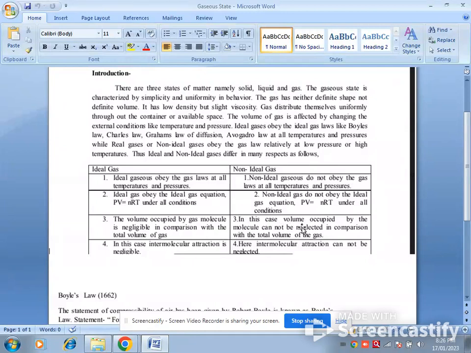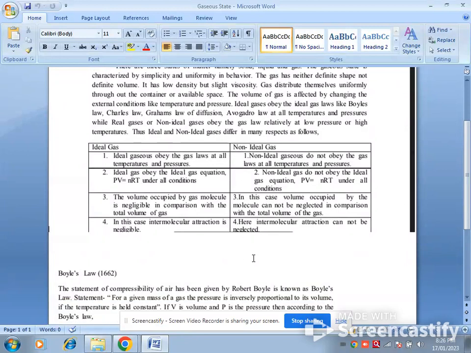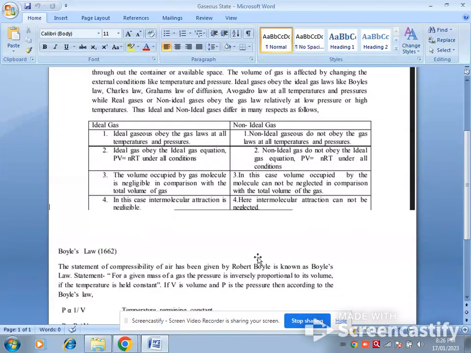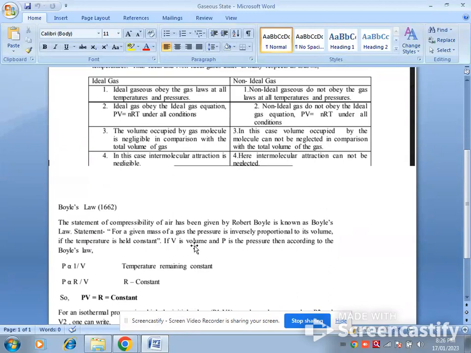In the non-ideal case, the volume occupied by the molecules cannot be neglected in comparison with the total volume of the gas. Next, for an ideal gas, the intermolecular attraction is negligible, whereas for a non-ideal gas, the intermolecular force of attraction cannot be neglected.